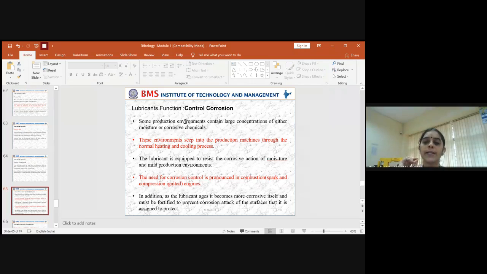It mainly depends upon the geographical area in which you are using the machine components to be moved continuously for some particular output, right? So the lubricant should have some agent which will be able to resist corrosion.